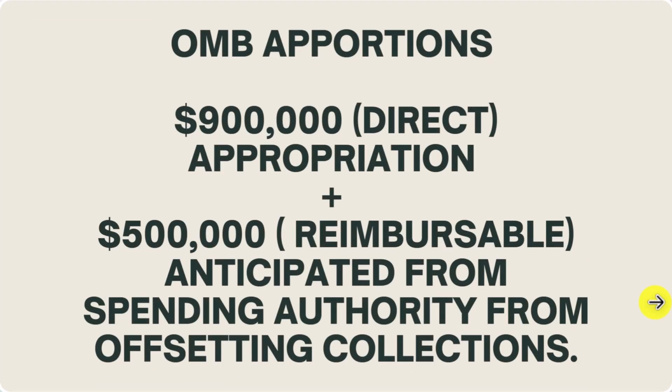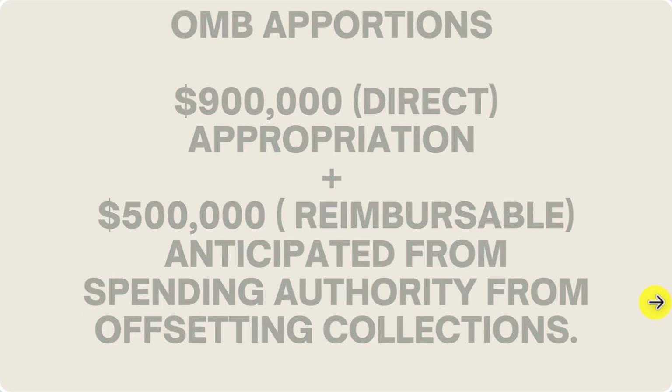Now we get it apportioned. The Office of Management and Budget, they apportion the funds. So they're going to be apportioning both our direct or appropriation, $900,000, and our request for reimbursable work, right? We anticipated $500,000 and we wanted to get a portion for spending authority from offsetting collections. Now, real quick, remember, there's only 4 types of budget authority, and we have 2 of them right here. The other 2 are borrowing authority and contract authority, but that's for another conversation.